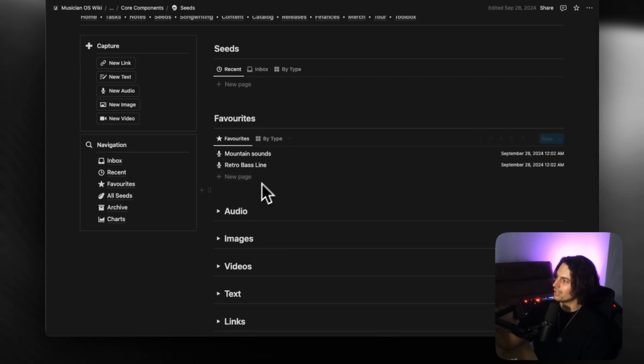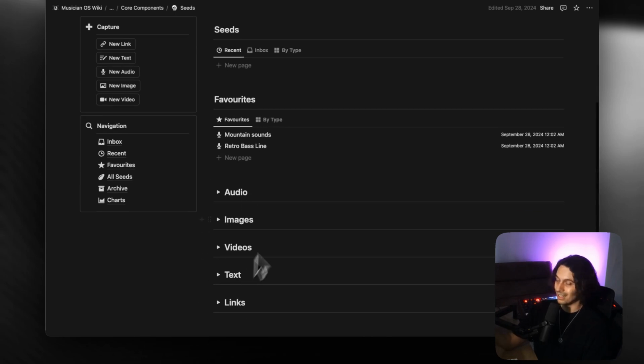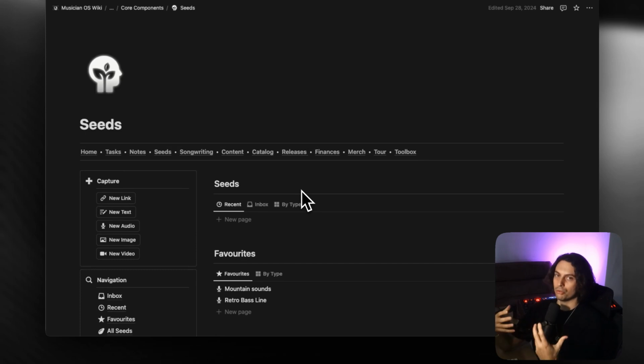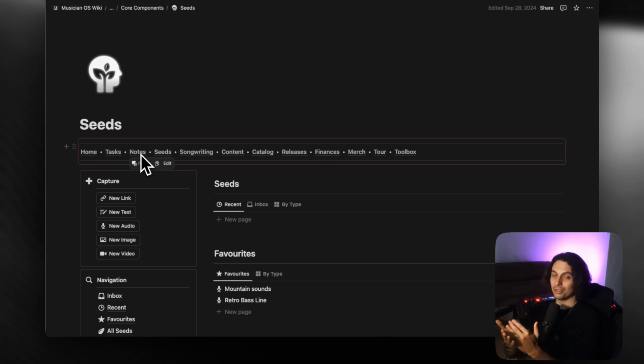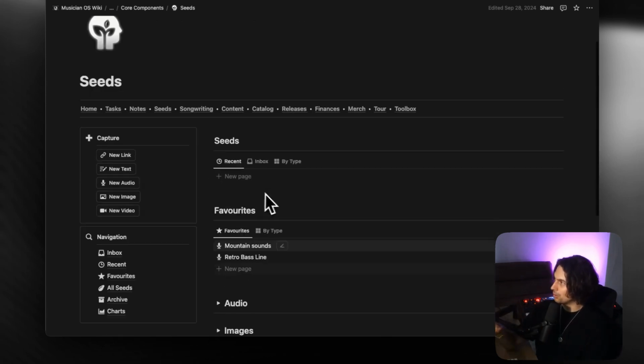And you can see there's different kinds of seeds. It could be audio, image, video, text, links, whatever it is, so that when you're actually coming to create, you have a plethora of different ideas to draw upon. And this is different to notes in the way that a note might be like, hey, I need to write down a list of all of the music equipment that I need to buy for my new studio, but that doesn't necessarily relate to the idea of a new song or a new album artwork or something like that, right? And so there's a distinct difference between them. You're still capturing information in both cases, but with notes, it's not information which relates directly to creativity, and with seeds, it is. With that, I'll leave you to explore.